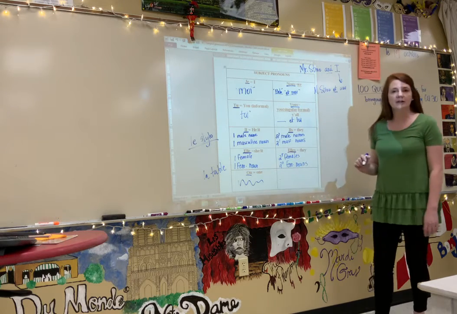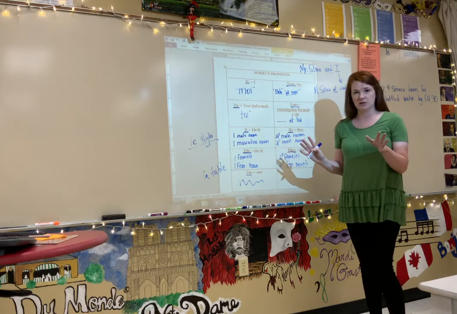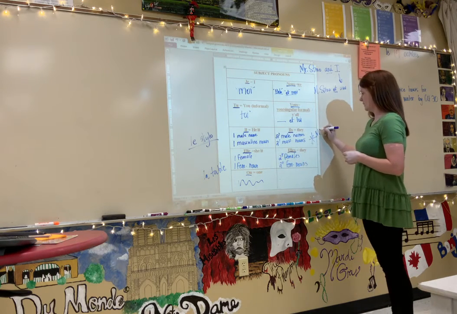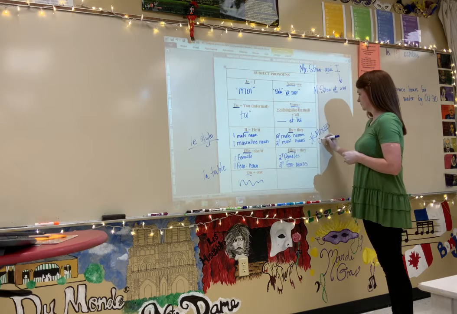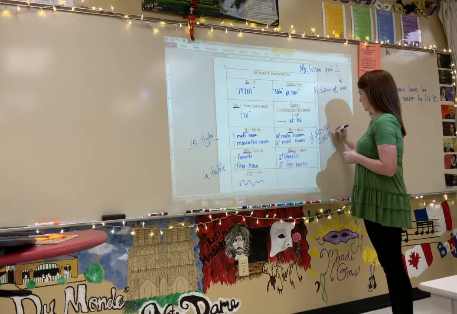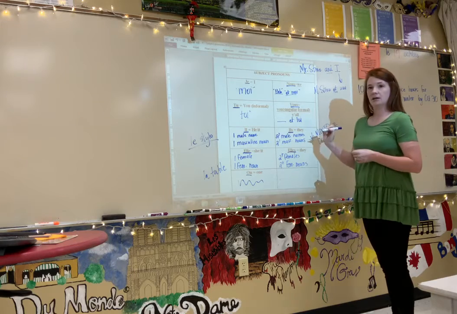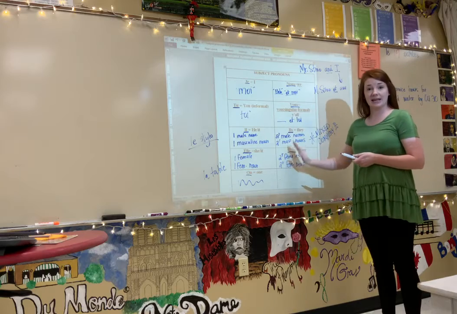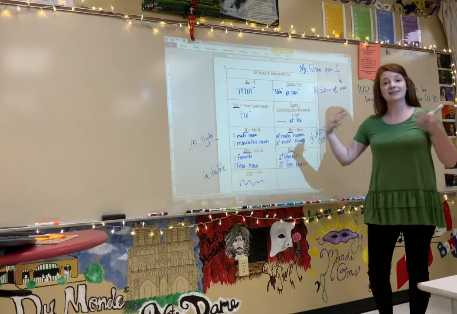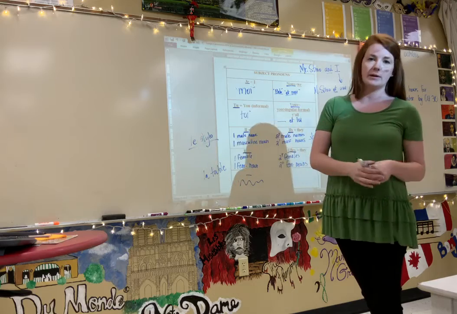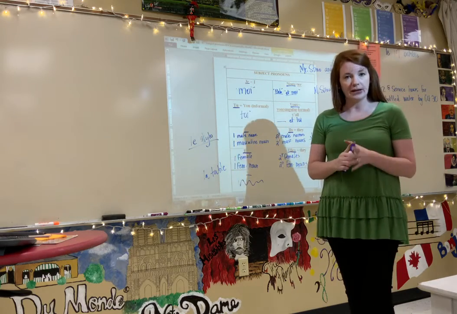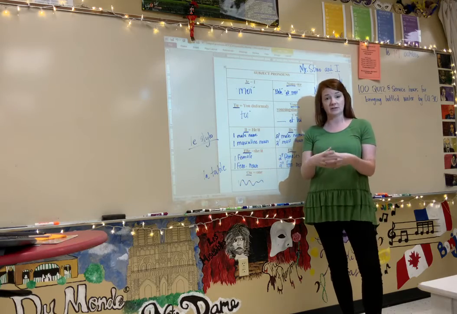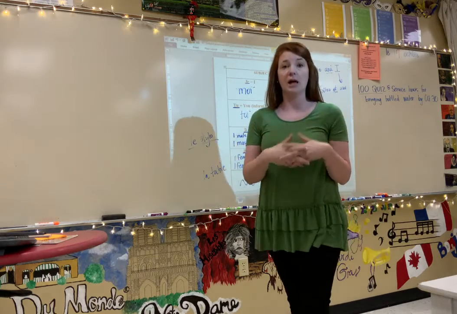Now, the only other thing that you need to know on how to use these and how to substitute stuff out is that this one right here, the ils plural, is mixed company. What that means is if you have males and females together, then you're going to use the masculine form of they. The masculine is going to override the feminine. Doesn't matter how many females you have, as long as you have one male in the group or one masculine noun in a group of feminine nouns, you're going to use the masculine form of they.